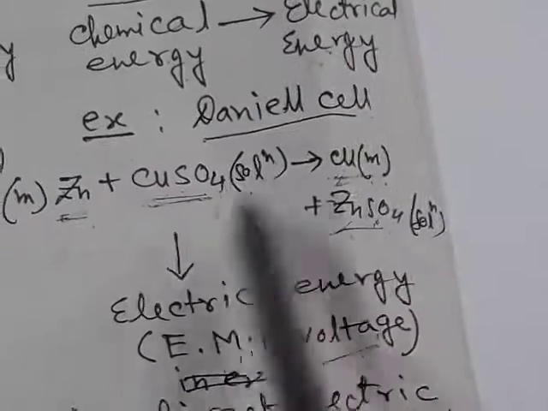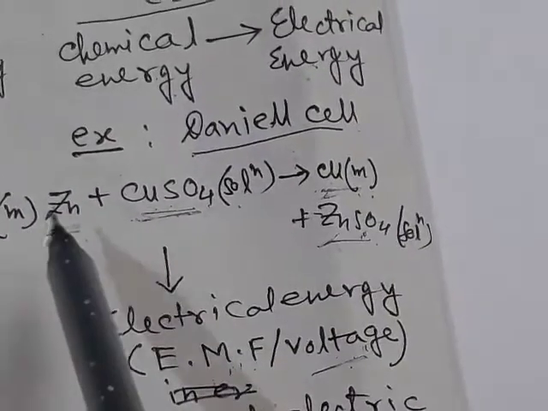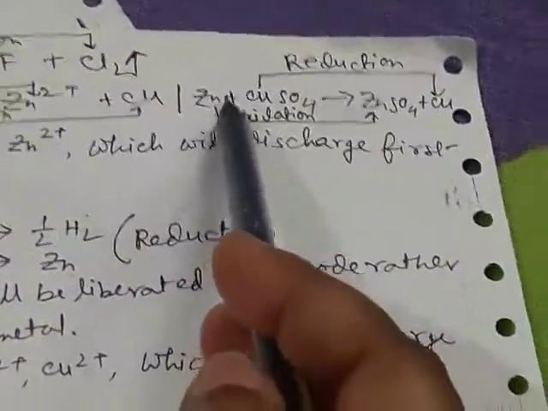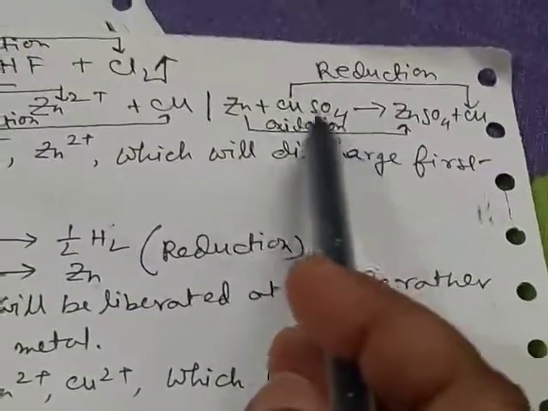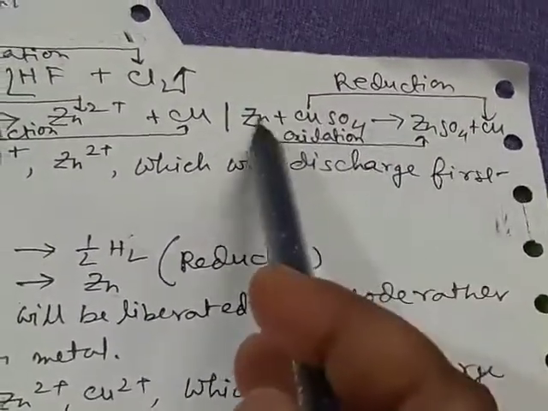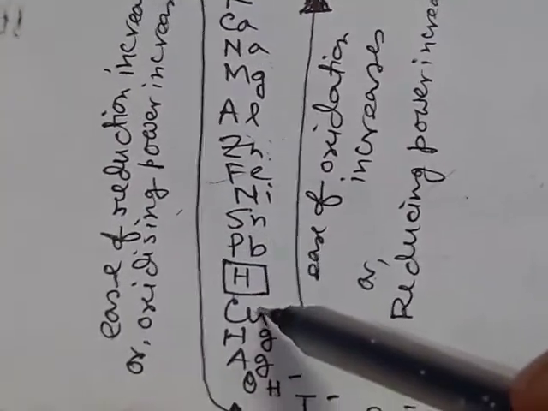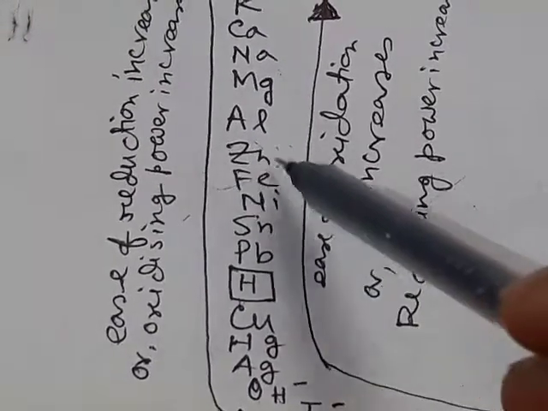This process is a spontaneous process, that is, zinc can spontaneously reduce copper sulfate to copper and itself gets oxidized, because in the electrochemical series copper is at a lower position than zinc.